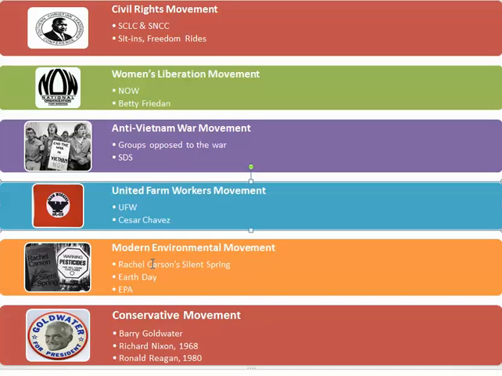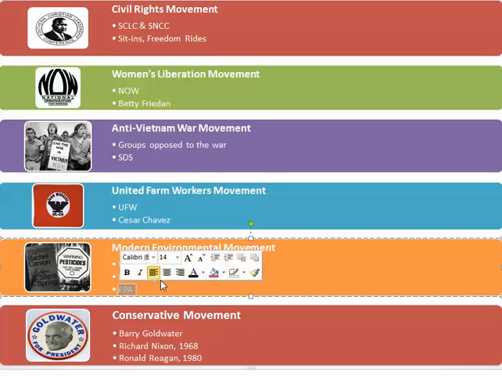And the Modern Environmental Movement was not really an organization but a government department, the Environmental Protection Agency. Earth Day, the Audubon Society, and a lot of other interest groups formed because of this environmental movement. And then the conservative movement with Barry Goldwater. So we're going to look at all those in this unit.